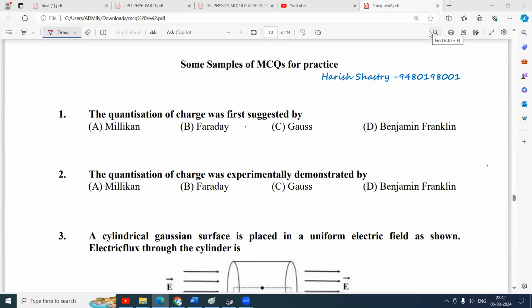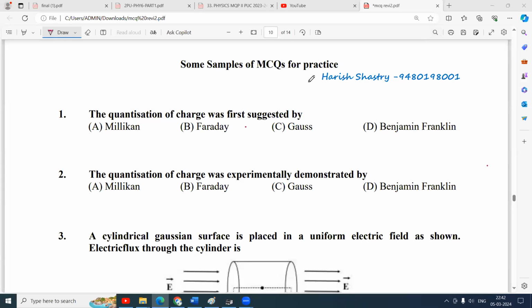Namaste students, namaste everyone. Here are some MCQ multiple choice questions which are not in the order as per the board exam model question paper. So they are very different questions, that's why I have selected them. Let us have a look into all the questions.